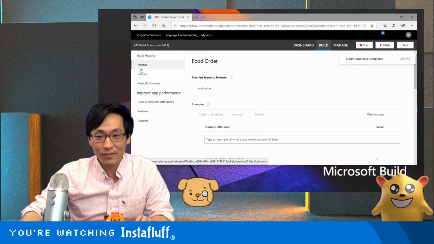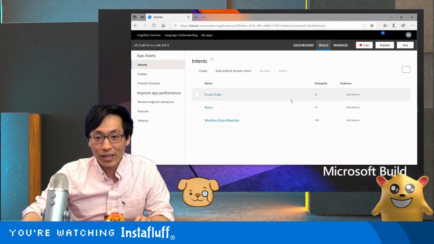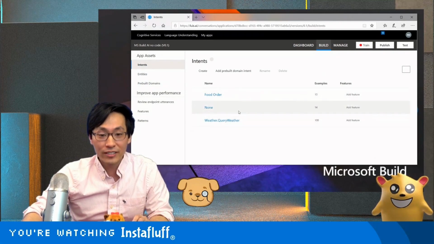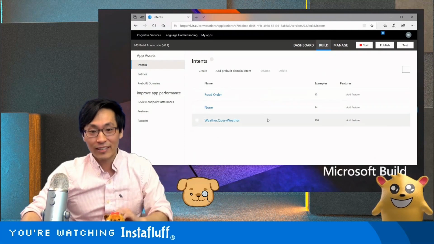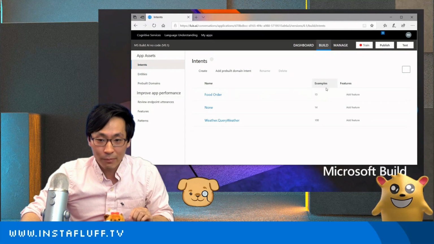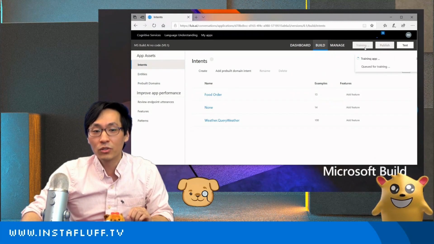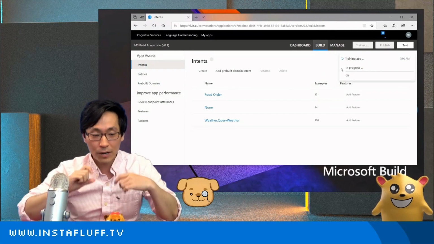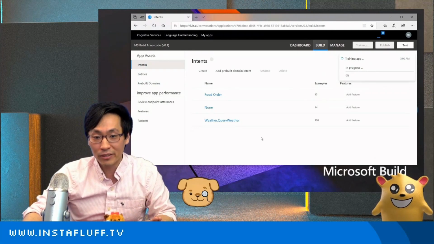We got a bunch of intents in here now, right? Oh yeah, we got like 13 example sentences for food order versus none versus query weather. That's not bad. So because these are still very, very few examples, we still might run into the AI thinking that some of our sentences and queries or phrases might still be asking about the weather.